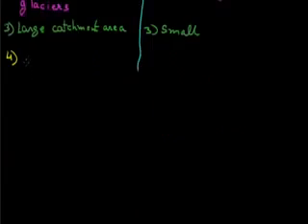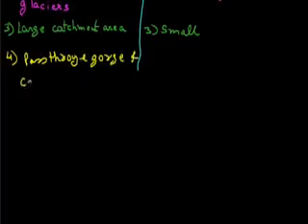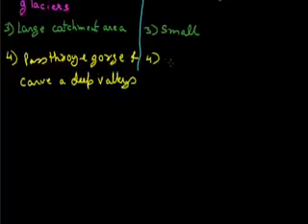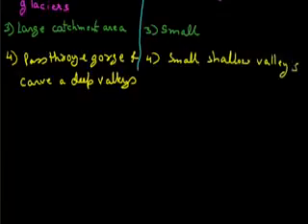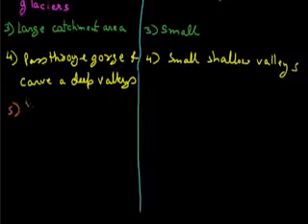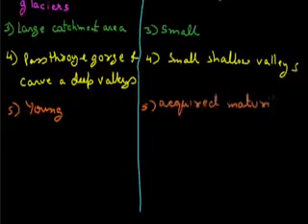The Himalayan rivers pass through gorges and carve deep valleys, while the peninsular rivers form small shallow valleys. The Himalayan rivers are young rivers, while the peninsular rivers have acquired maturity.